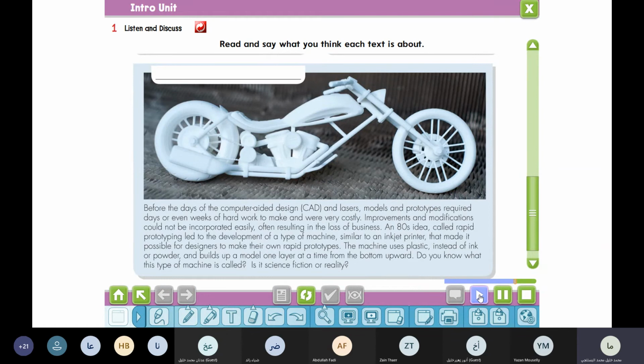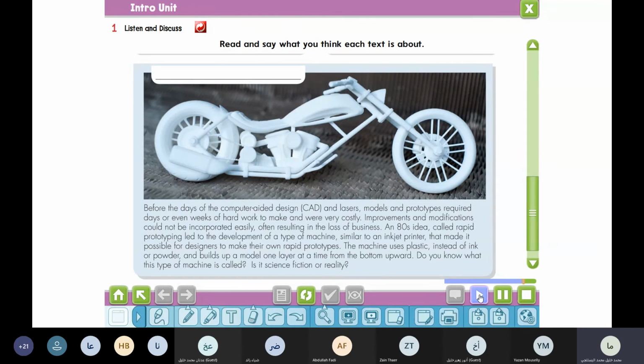Before the days of computer-aided design, CAD, and lasers, models and prototypes required days or even weeks of hard work to make and were very costly. Improvements and modifications could not be incorporated easily, often resulting in the loss of business.